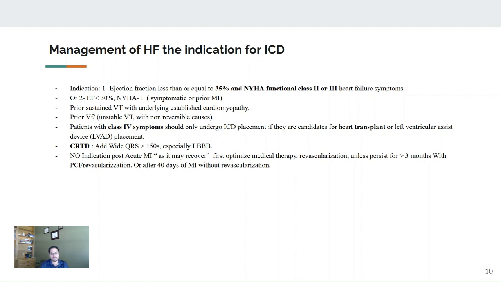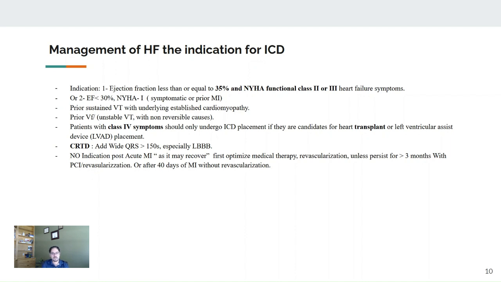So you need to know also the indications, the contraindications, and the side effects or complications after this device: device-induced arrhythmia, infection. What kind of infection? Infective endocarditis. What are you going to do? If infection happened, you have to remove the device and give broad spectrum antibiotics, dual antibiotics. The other question you may have is the timing. When is the ideal time for placing an ICD?